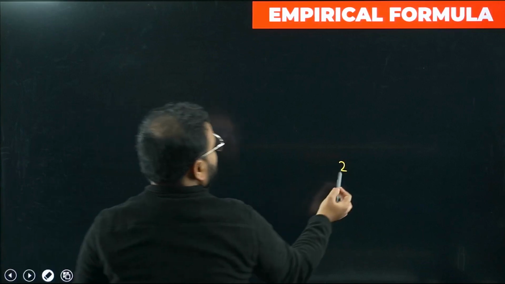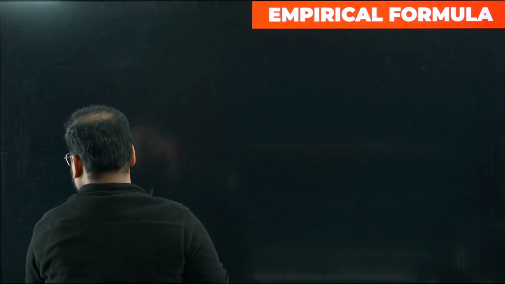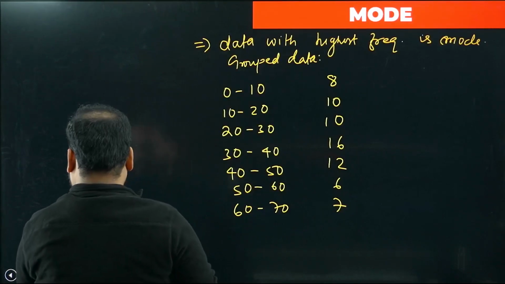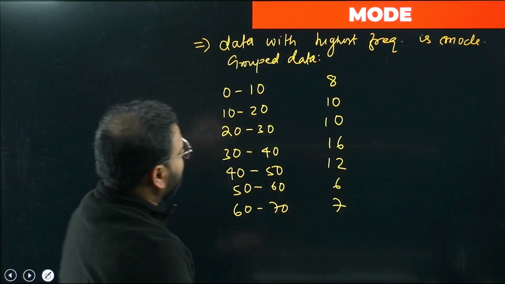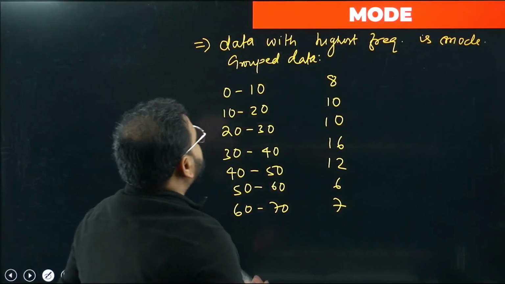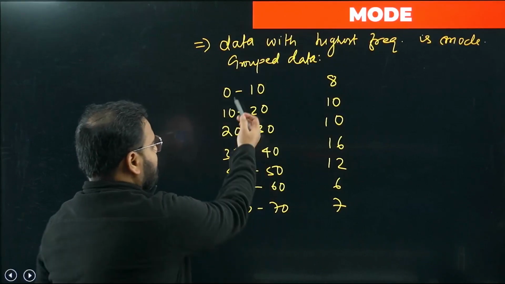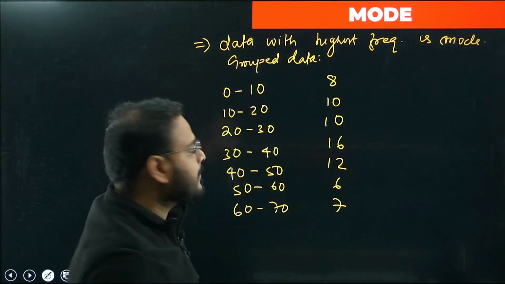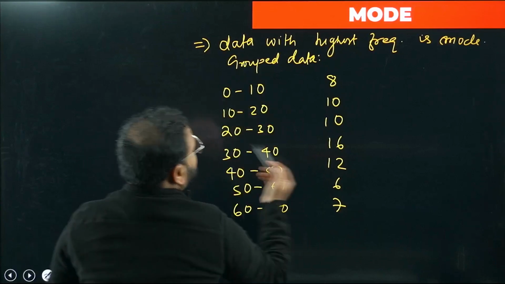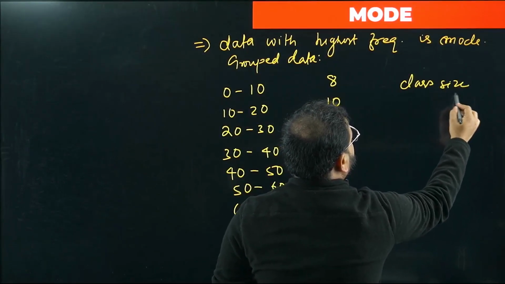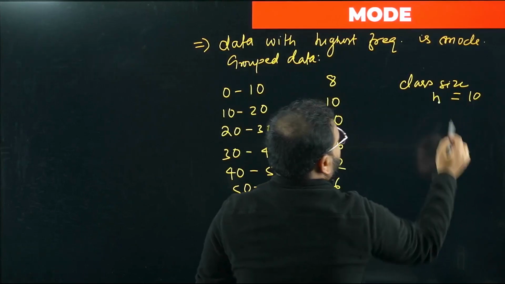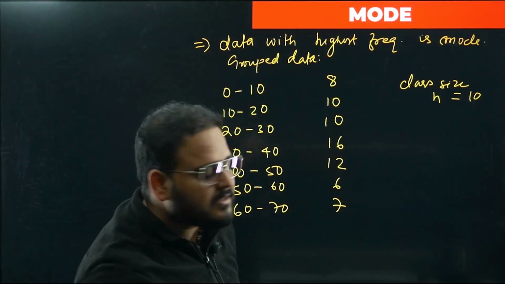I'll just go back and solve this problem. Have a look: 8, 10, 10, 16, 12, 6 and 7. This is the frequency which is given to us and the class intervals which are given to us. So you know the class size. What is the class size over here? The class size is simply 10. This is called the letter h. Letter h is termed as the class size.